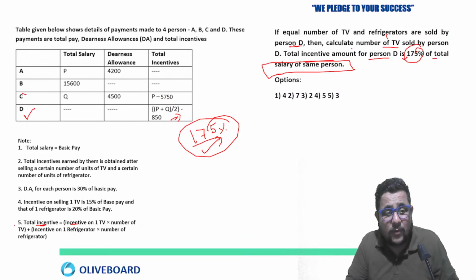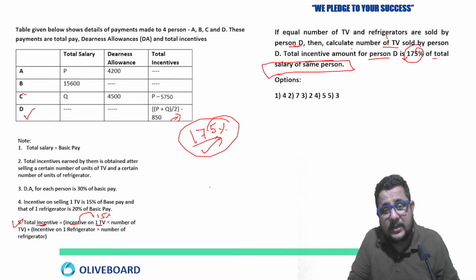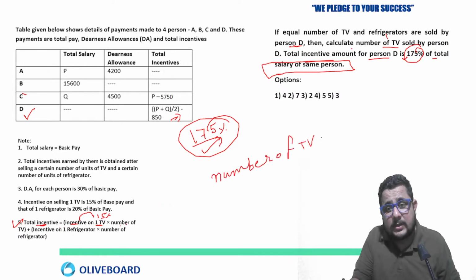Now you know this formula. Total incentive equals incentive, this is given in the information, on one TV, which is 15%, multiplied by the number of TVs. So the number of TVs, this is given.